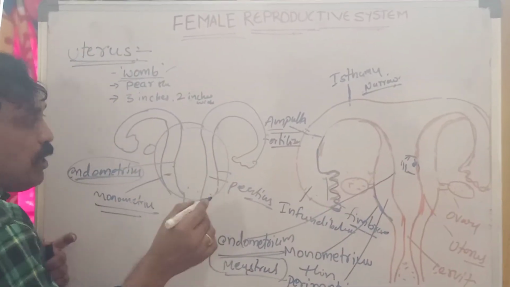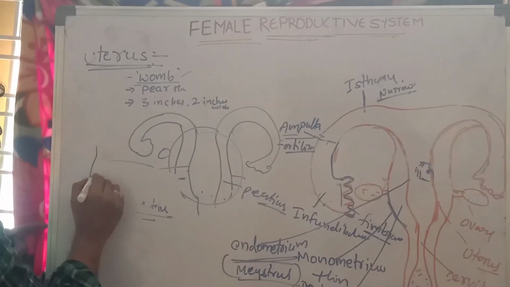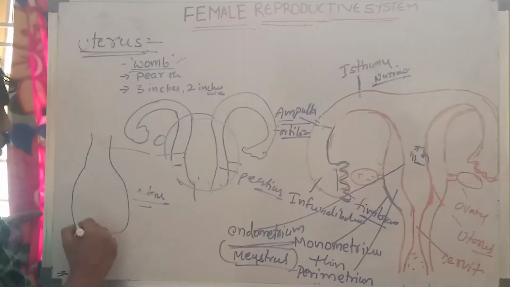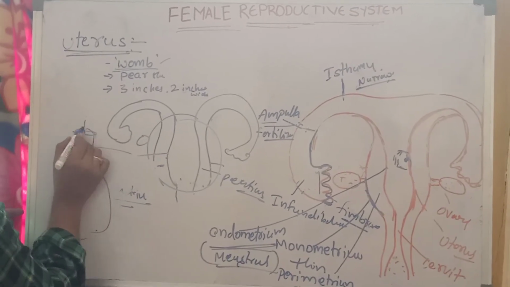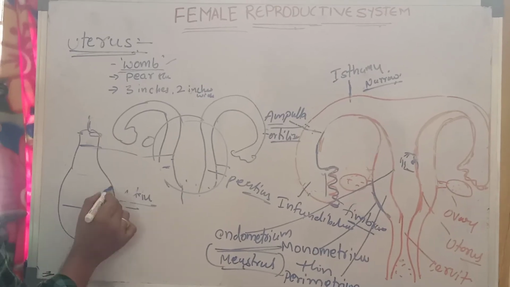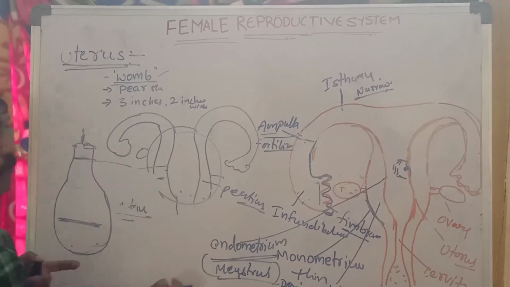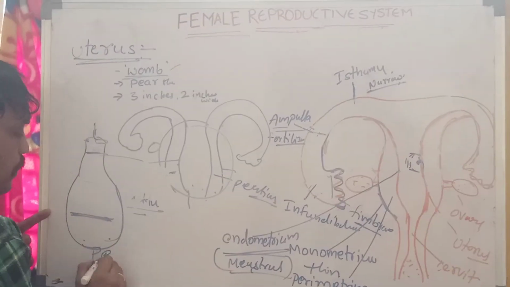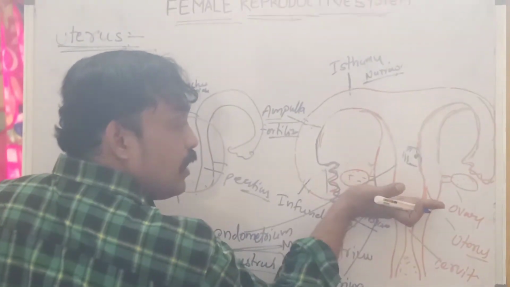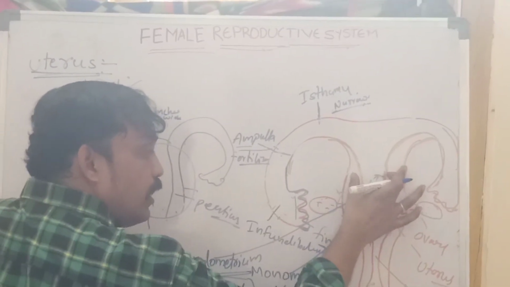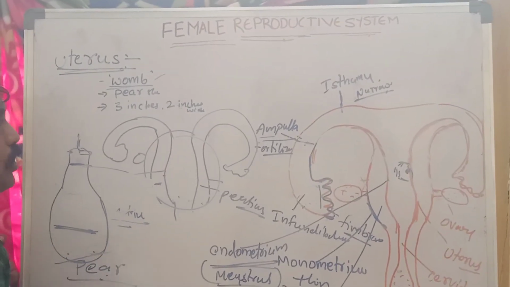It is also a pear-shaped structure. What is the meaning of pear-shaped? Like the pear fruit, the upper part is narrower and the downward part is wider, but inverted, reversely. This is wider here and narrower there. It is an inverted pear-shaped structure.